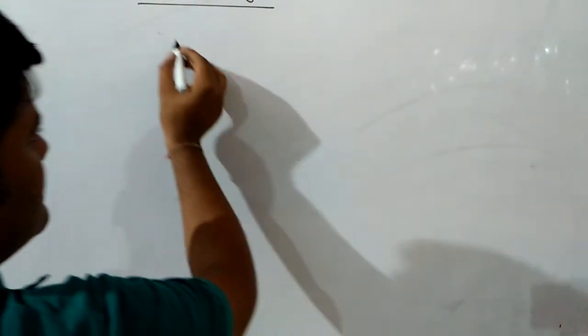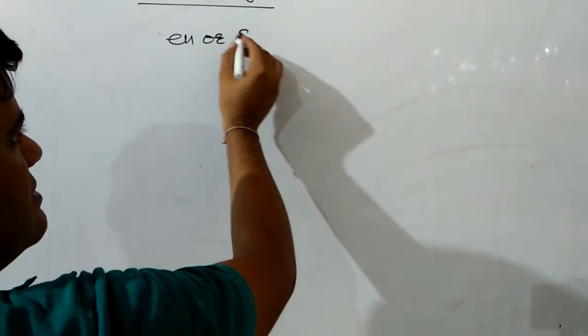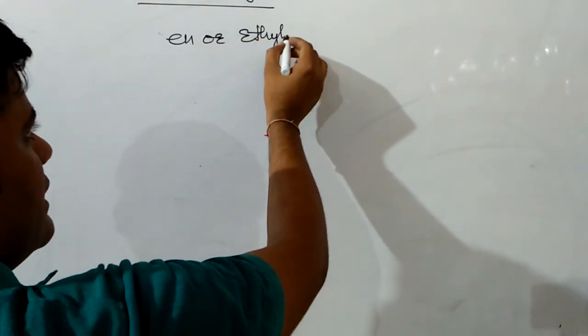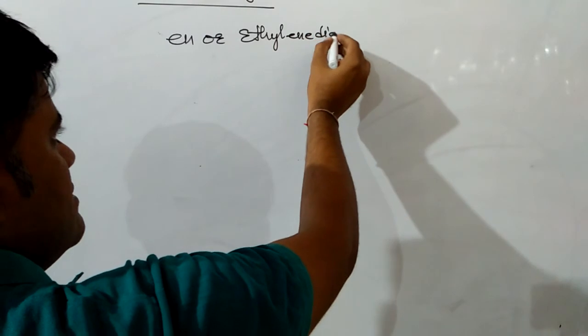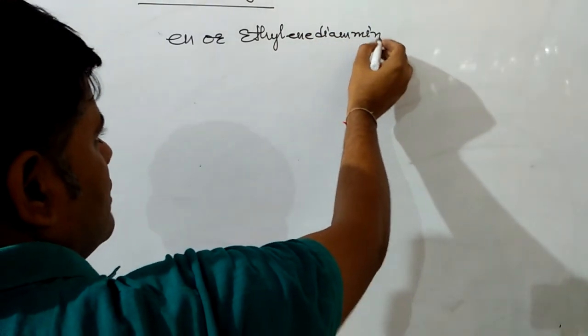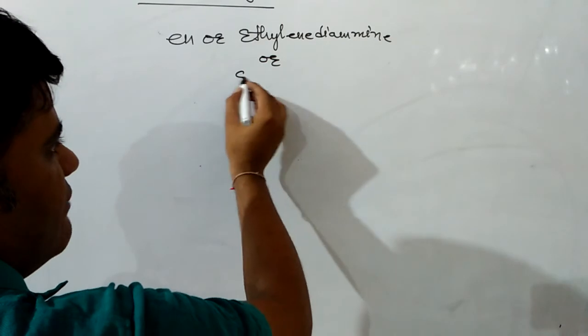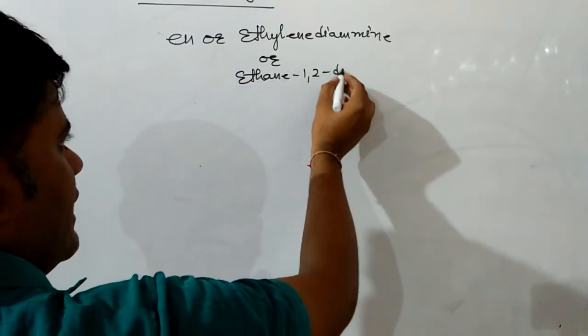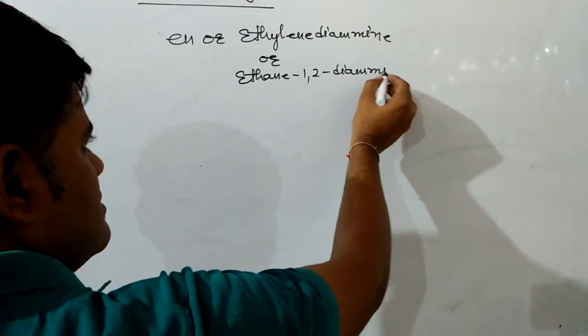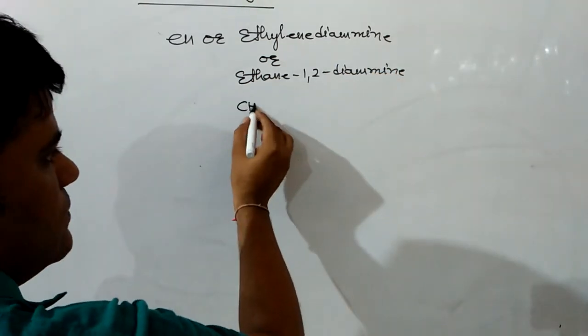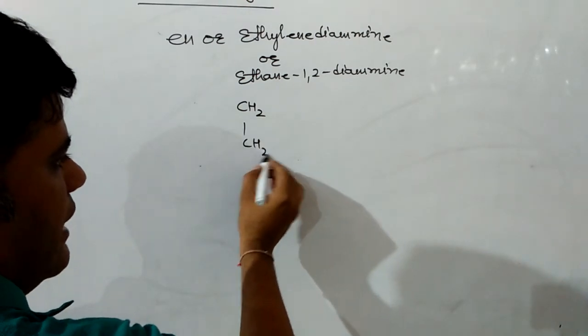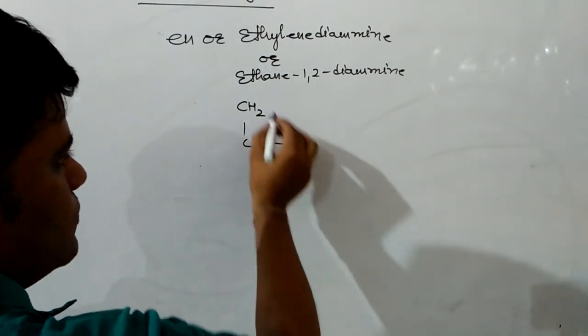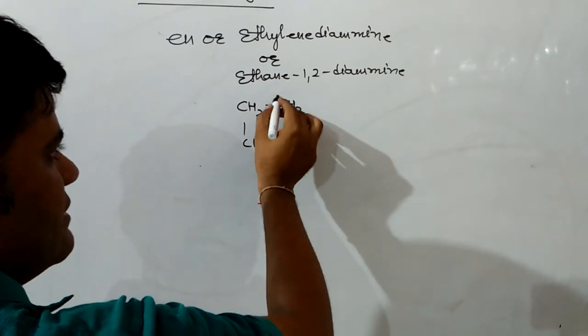An example of that is ethylenediamine, or ethane-1,2-diamine. The formula will be CH2NH2 twice, and it has two donor sites in it.